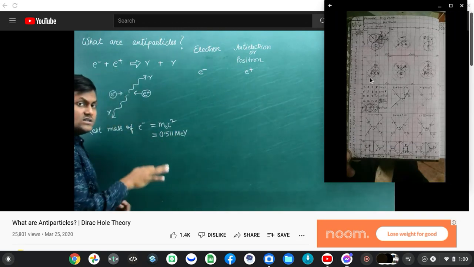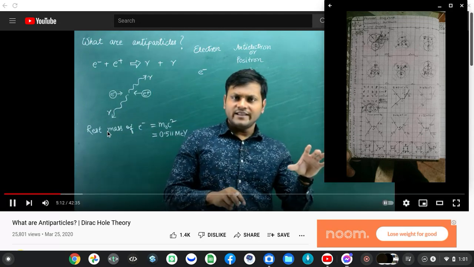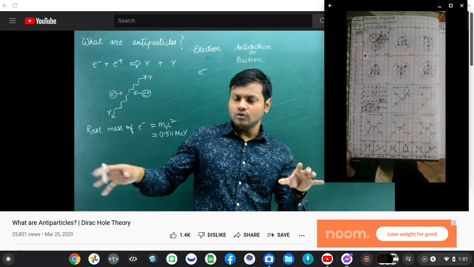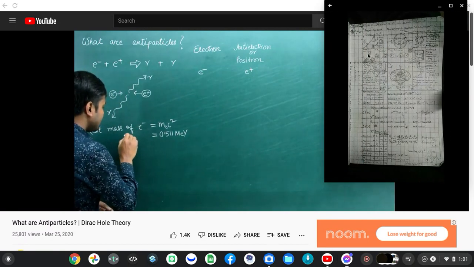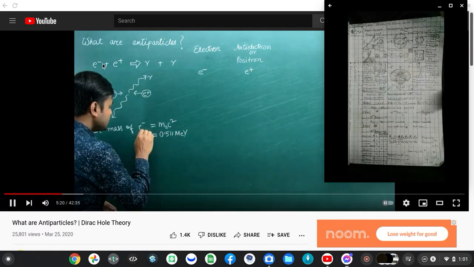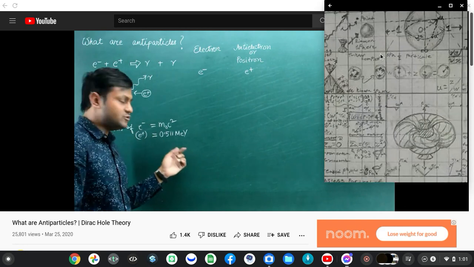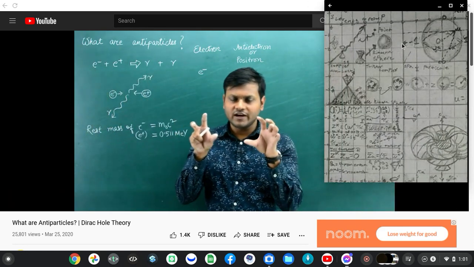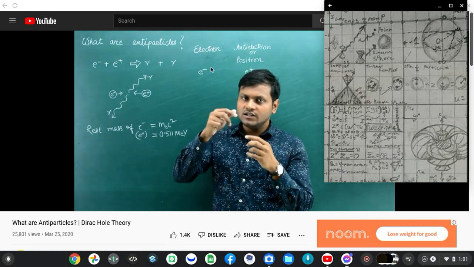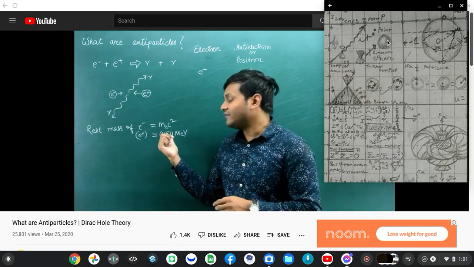Well, what we know as it turns out is that the mass of the anti-electron is exactly the same. So the rest mass of an electron as well as the rest mass of the positron are exactly the same, which is 0.511 mega electron volts. So if an electron at rest and a positron at rest annihilate each other, then the photons will have an energy of this 0.511 mega electron volt.